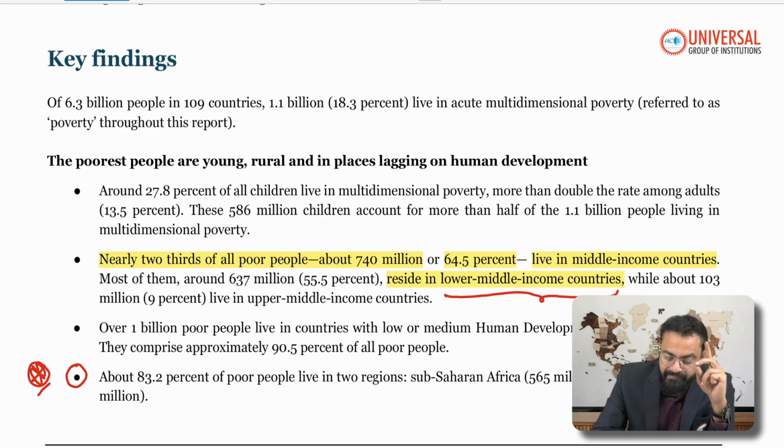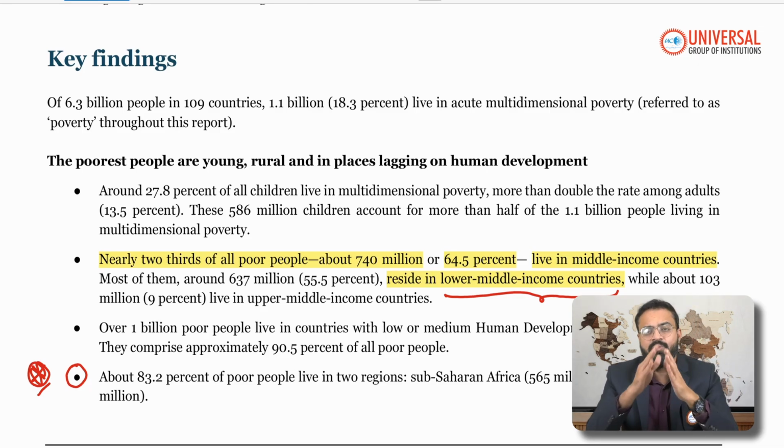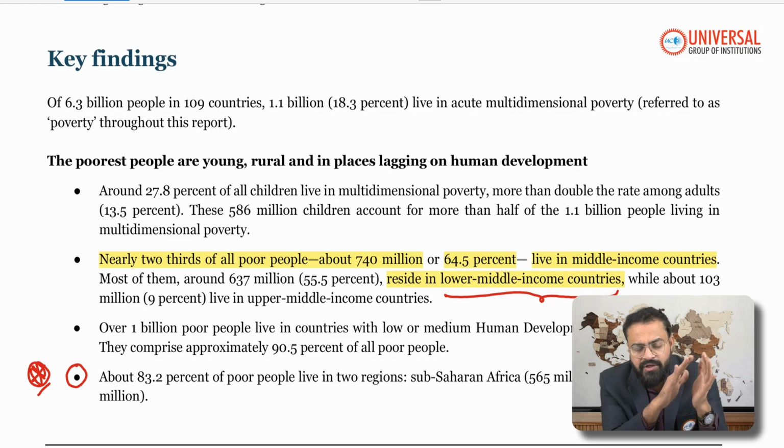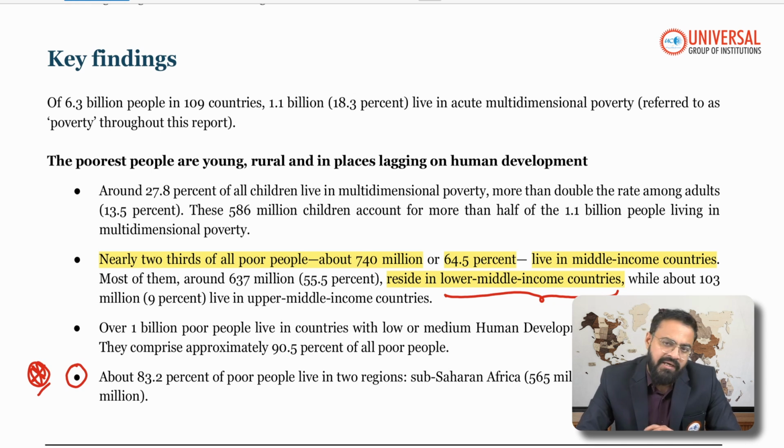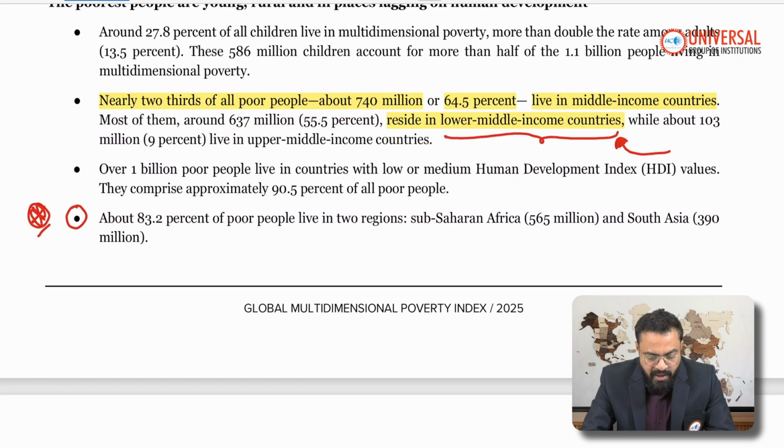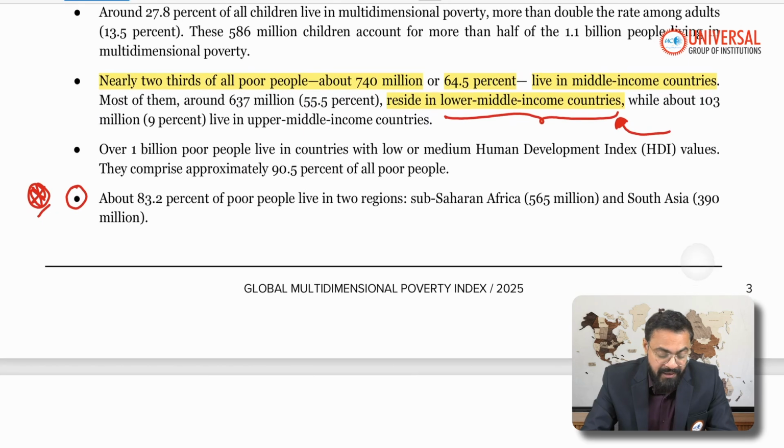that is about 740 million, live in middle income countries. Remember very clearly, it is the World Bank which classifies countries into the low income group, middle income group, and the high income group. Of the poor, 64.5% are living in the middle income group. Of that, far more people live in the lower middle income group, of which India is also a part. That is, India belongs to the middle income group, that too the lower middle income group.